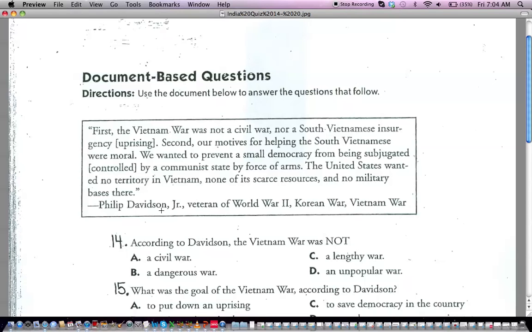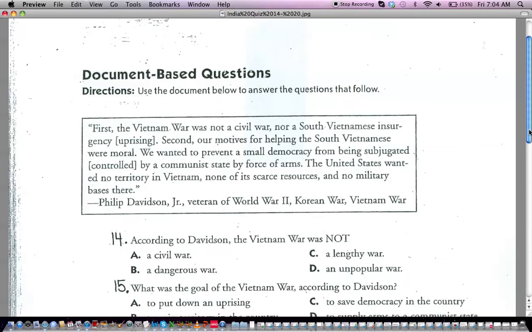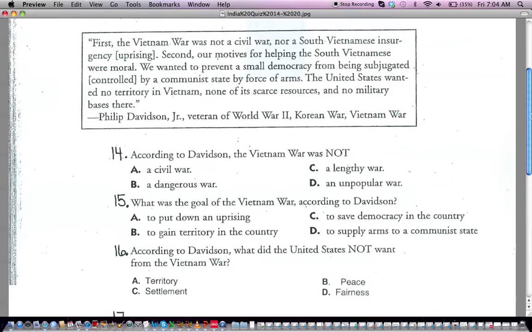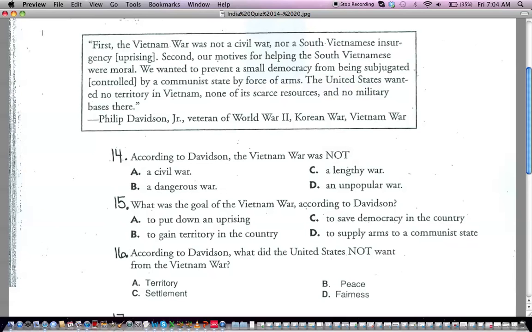And this was written by Philip Davidson Jr., a veteran of World War II, the Korean War, and the Vietnam War. So, according to Davidson, the Vietnam War was not, okay, here's the key word, not a civil war, a dangerous war, a lengthy war, or an unpopular war. According to him, it was not what? And listen, go up here and reread what I just read, okay? We're pulling that information from this text.